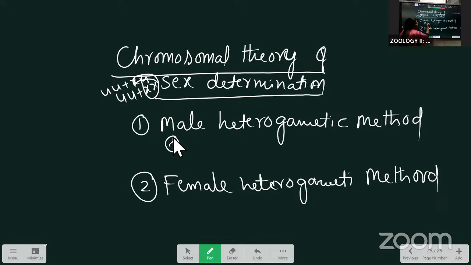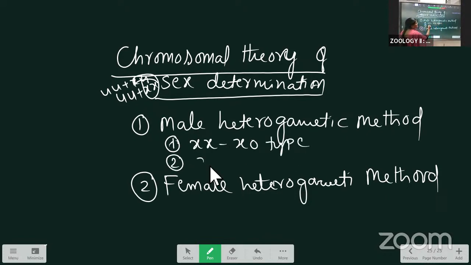Male heterogametic has two types. The first is the XX-XO type of sex determination, and the second is the XX-XY type of sex determination.